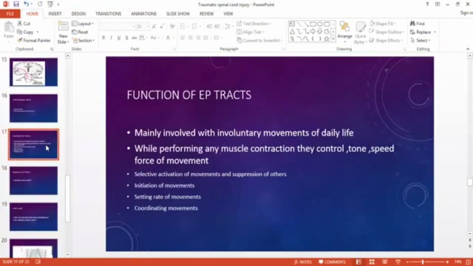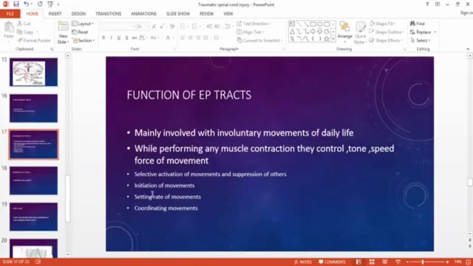Involuntary means those movements which are not under your control. This is something you're not controlling, you are not giving orders. The extrapyramidal tracts are deciding this for themselves, and then they guide the corticospinal tract. So while performing a contraction, they control everything: tone, speed, force, angle, everything except contracting the muscle. That is done by the corticospinal tract.